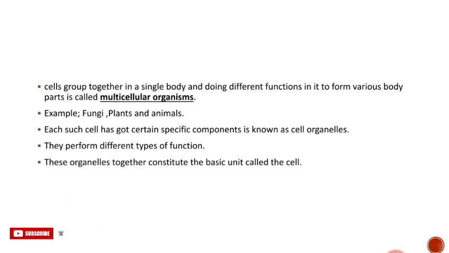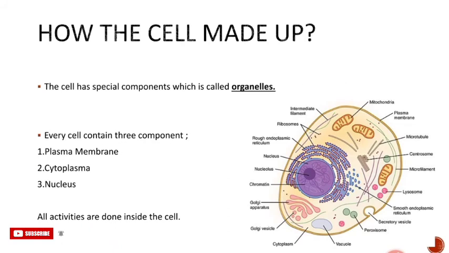Each cell has certain specific components which are known as cell organelles, and they perform different types of functions. How is the cell made up? The cell has special components known as organelles, and they contain three components. First is the plasma membrane, second is the cytoplasm and the third is the nucleus, and all these activities are done inside the cell. So let's start with the first, which is the plasma membrane.